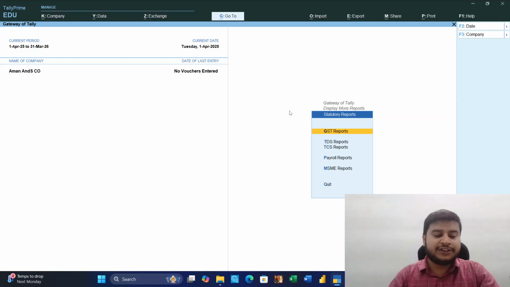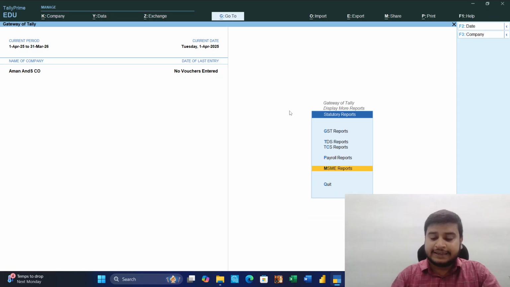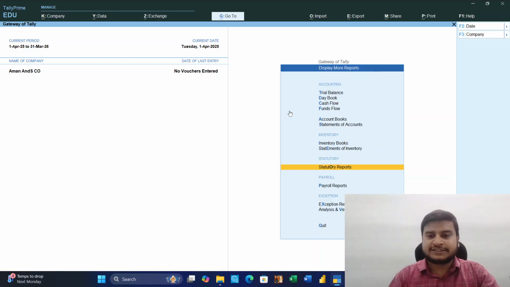So for going back, we have to press not Backspace, but we have to press the Escape option. TDS report, TCS, payroll. Payroll, whatever we saw earlier, is that summary, provident fund, employee state insurance, professional tax, national pension scheme, gratuity, income tax. MSME, MSME is very important nowadays because we have to keep track of the companies which fall in the category of MSME, and we have to pay them as per the rules defined by the government. If we are unable to pay them on that specific day or within that limit, then we will have to face the consequences.